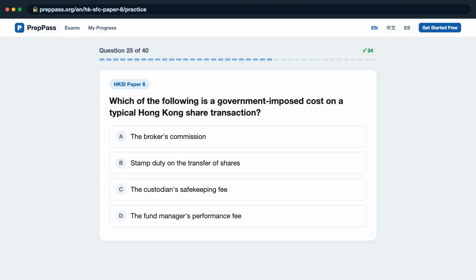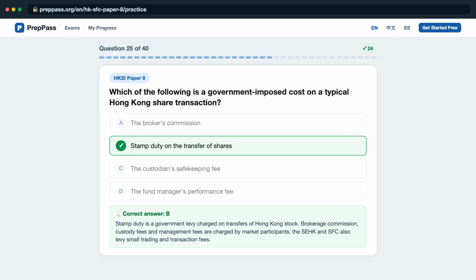Question 25. Which of the following is a government-imposed cost on a typical Hong Kong share transaction? Is it A, the broker's commission? B, stamp duty on the transfer of shares? C, the custodian's safekeeping fee? D, the fund manager's performance fee? The correct answer is B.